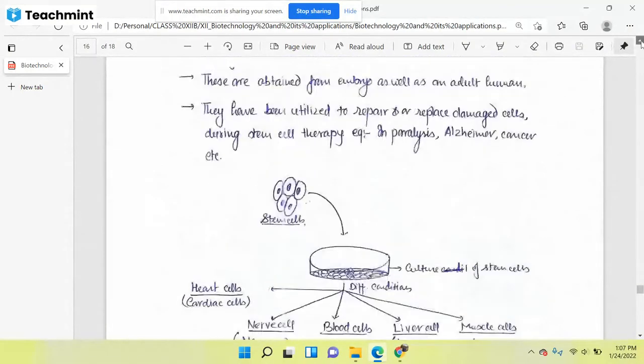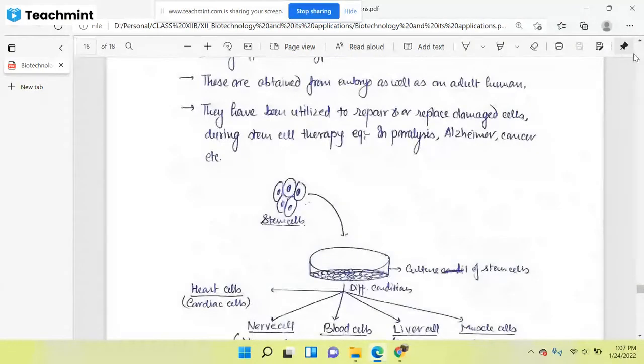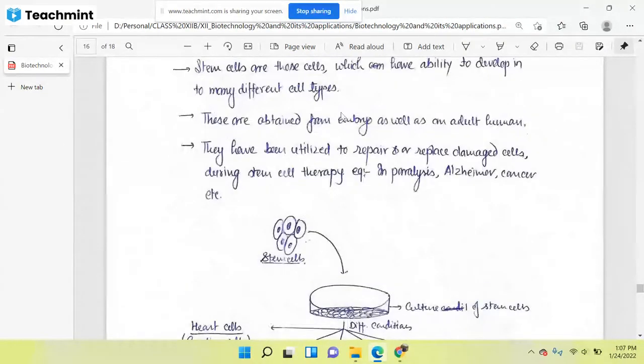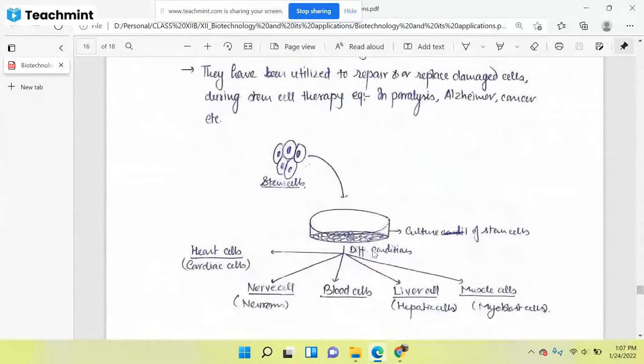As I said, we can collect these stem cells from the embryo as well as from an adult human. But you just see that here in this example, there are five types of cells. It means I have given five examples, so this stem cell can form five types of cells.